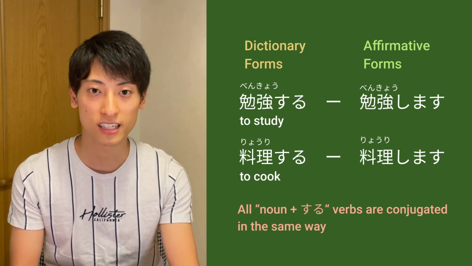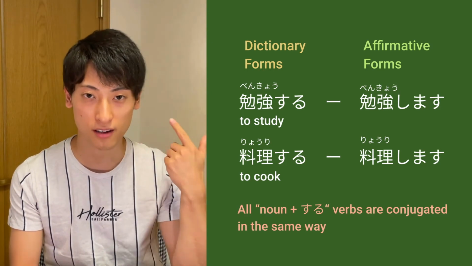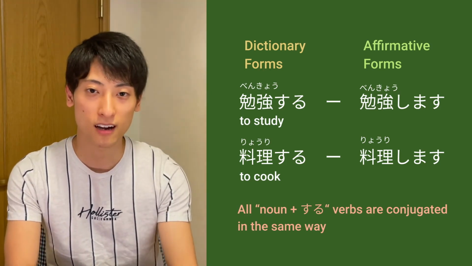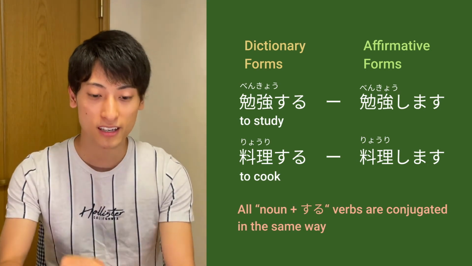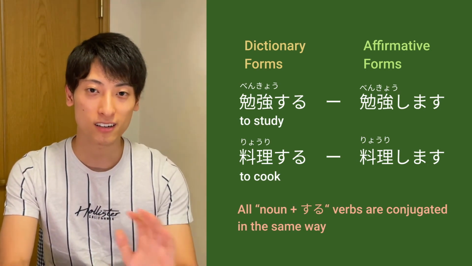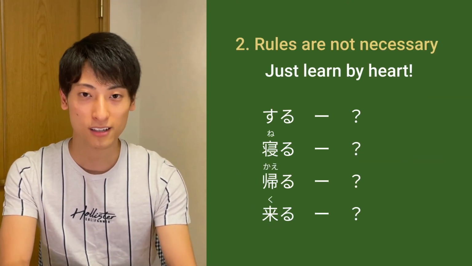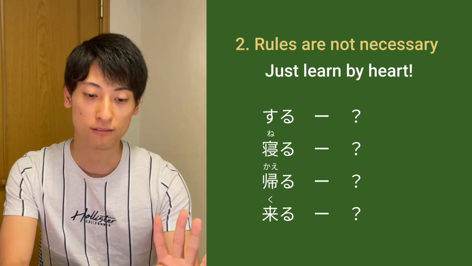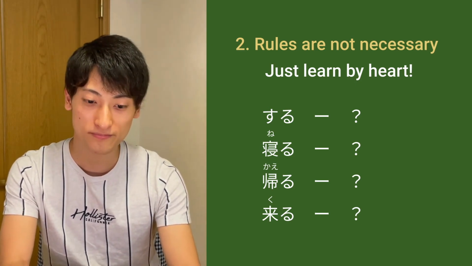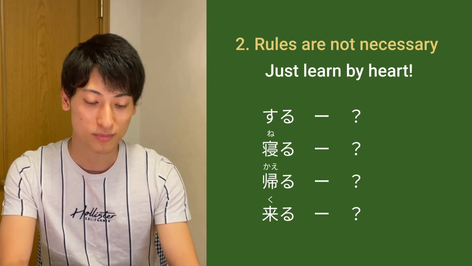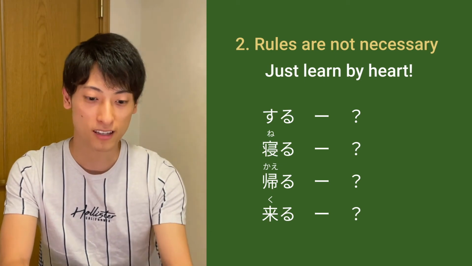So I introduced 3 categories of verbs, but I personally don't think the rules are necessary, and you don't necessarily need to sort all the verbs into 3 categories and think about the conjugation. I think it's a lot more efficient to learn one by the sound. The reason why is there are a lot of irregular forms. So for example, right here I collected 4 verbs that end with the word ru. Can you tell which one is actually a Ru-verb? If you study a lot, probably you could, but I think a lot of people are confused. All of those end with the word ru.